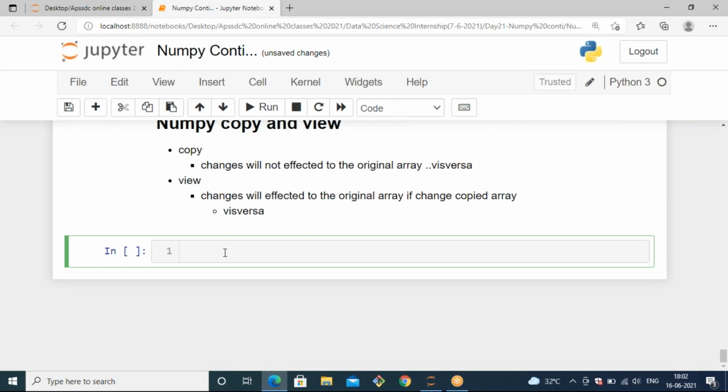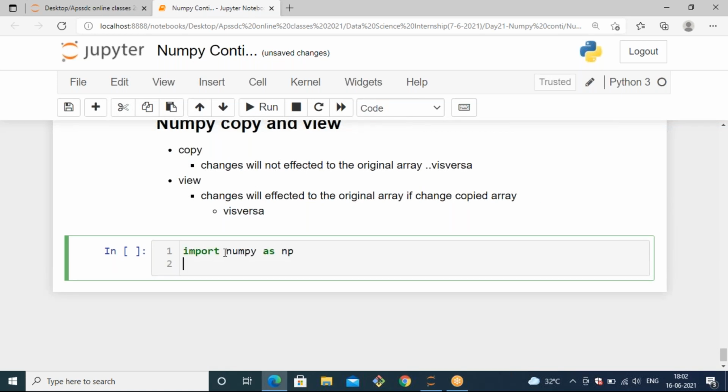So for that I'm creating one array to observe all these changes. Let's import numpy as np, and I'm taking one variable to store an array, arr = np.array, a single dimension array with elements 1, 2, 3, 4.